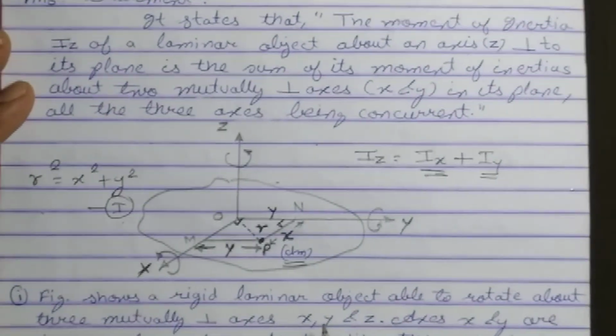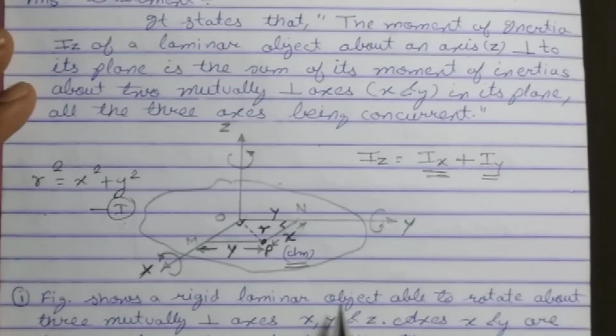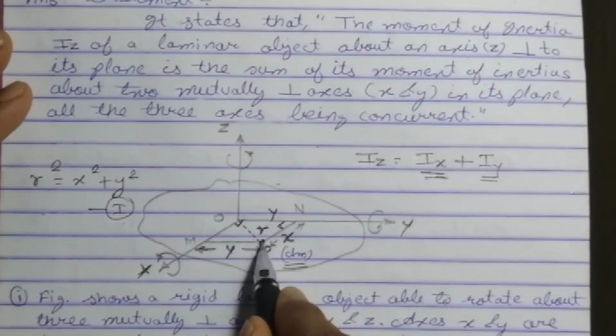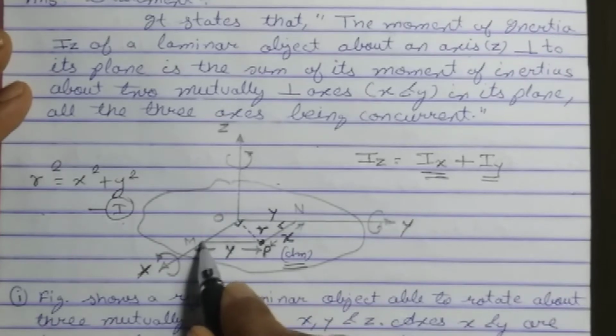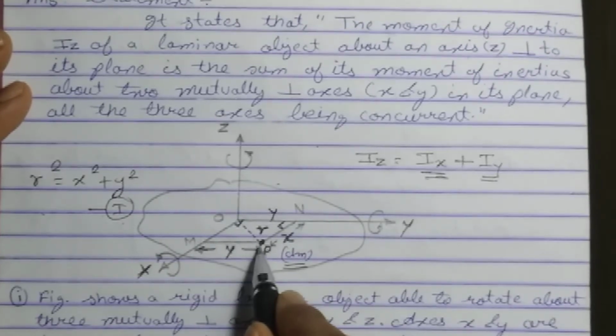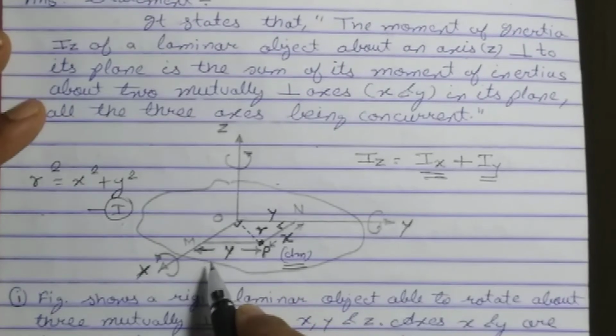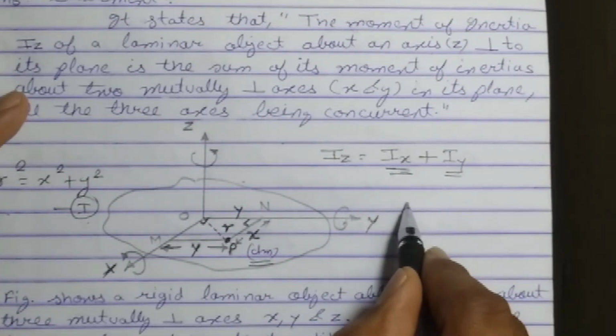Okay, students, now I am going to find the moment of inertia of this particular particle, first about the x-axis. Let us find the moment of inertia of this point P about the x-axis.